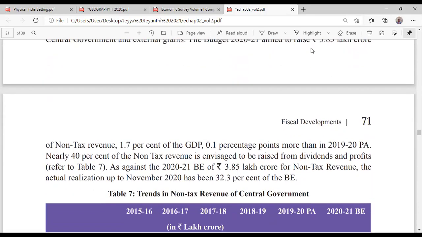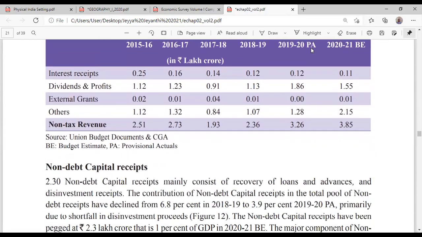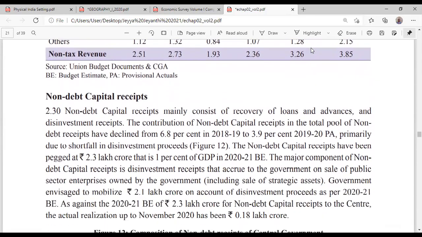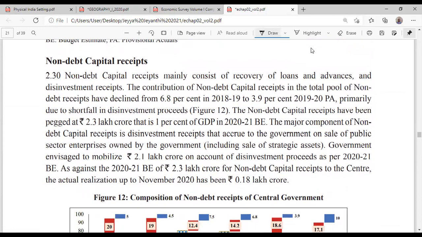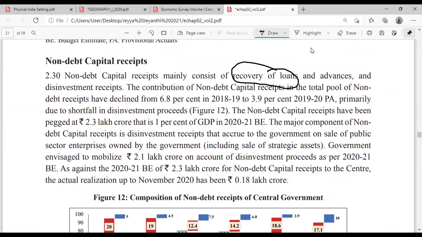They are not saying whether it is increasing or decreasing. I'll check that later. Then non-debt capital receipts. Two examples: one is the recovery of loans, the other is disinvestment.